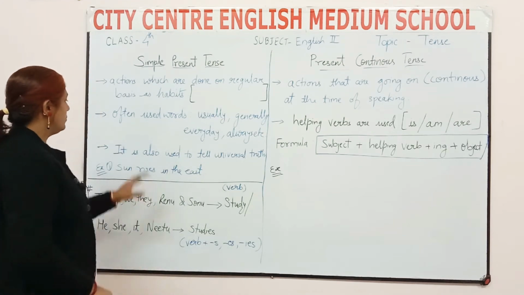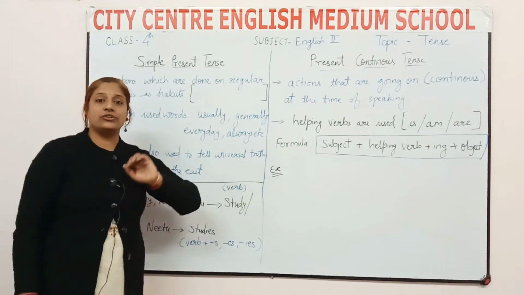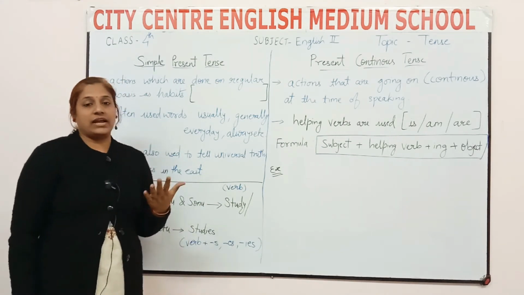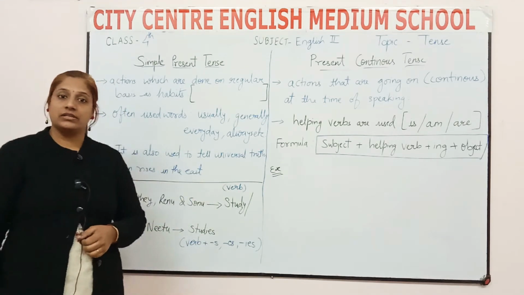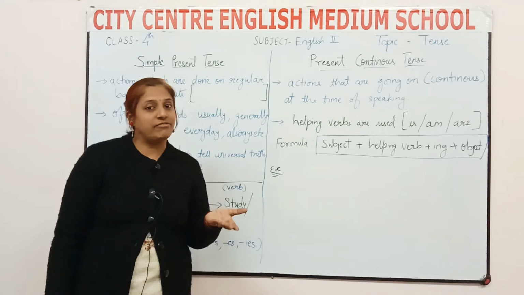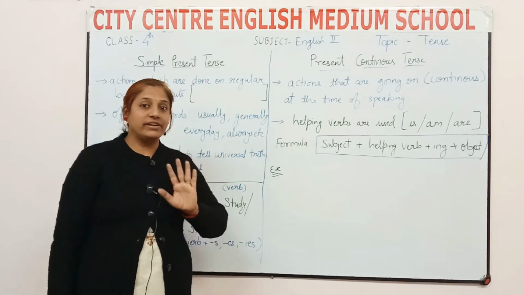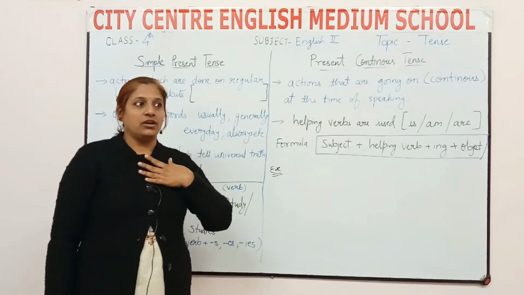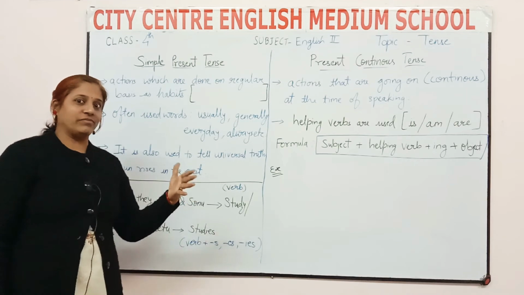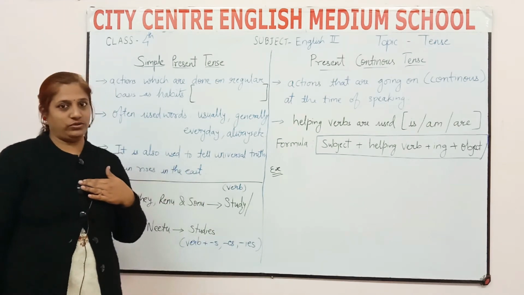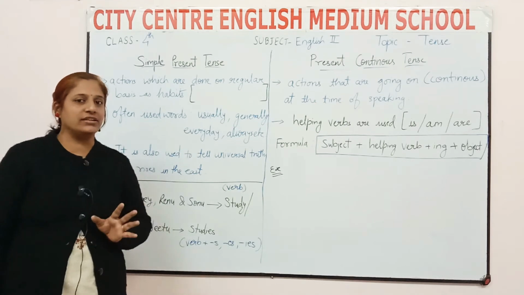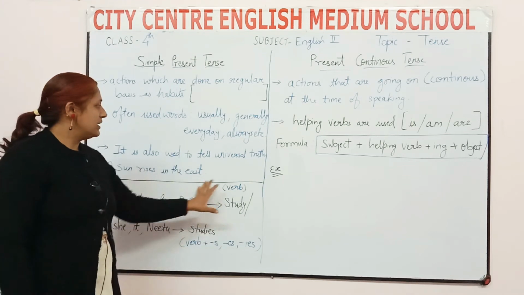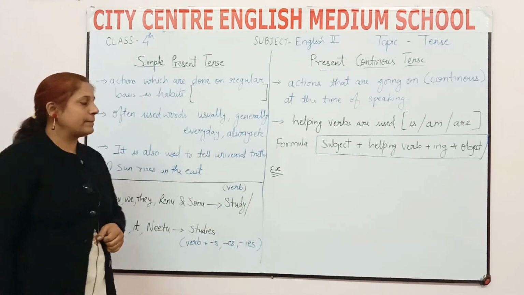It is also used to tell universal truth. What is universal truth? For example, sun rises in the east, sun sets in the west. So this is the universal truth. We cannot change this, right? If we want to make the sun rise from the south, can we? No. So this is the universal truth which nobody can change. That's why simple present tense is used to make this type of sentences.